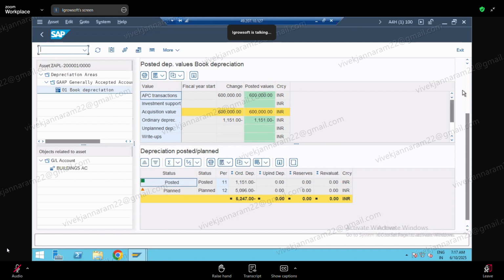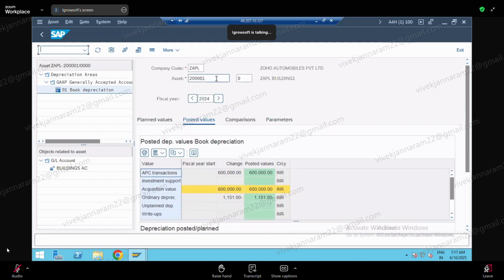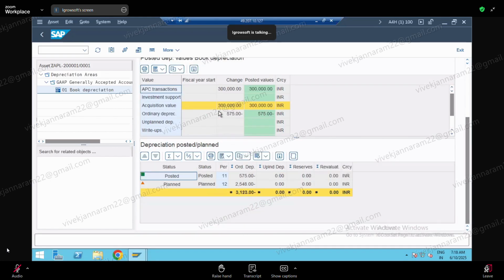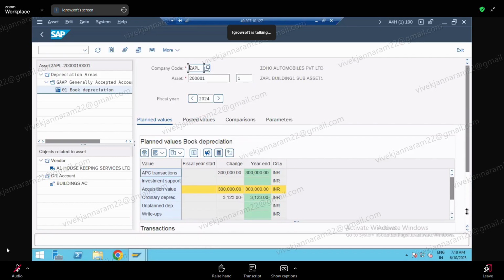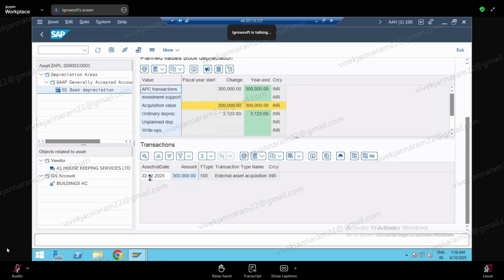Okay. So first what I do, a normal retirement, no? 2 lakh 1 asset, sub asset I am retiring. So this asset, what is it? Depreciation has been posted 575 till month end, right? Okay, so I acquired the asset on what date? 22nd we acquired. I don't know what is the system date today.